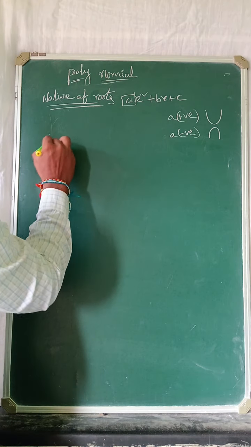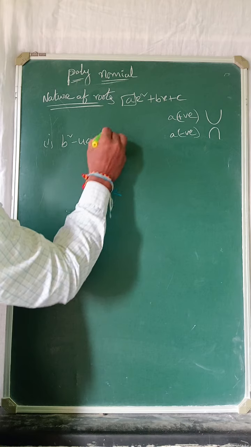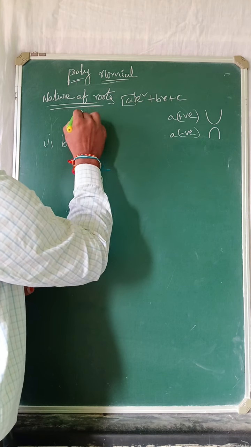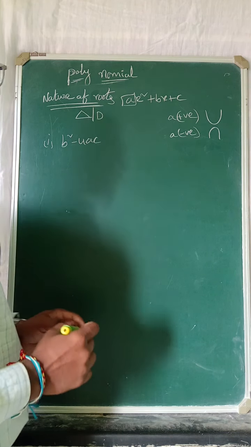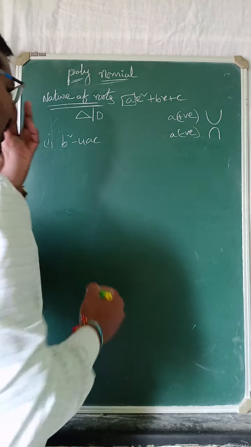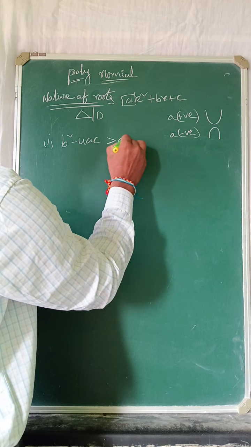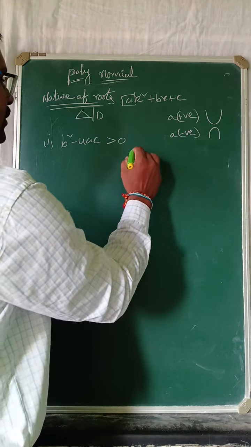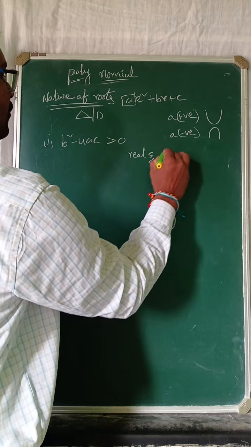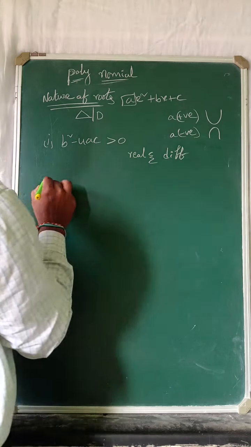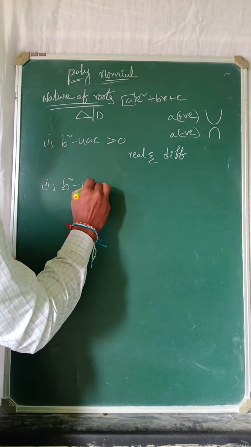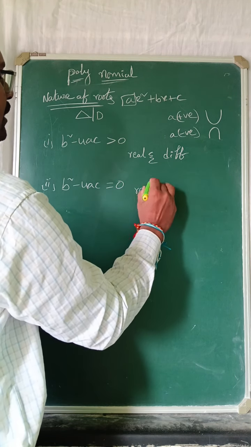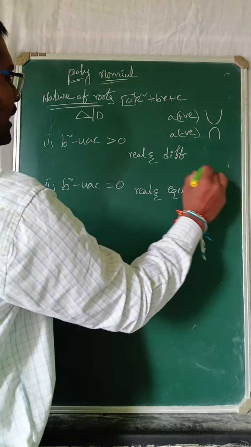Here the first point is b square minus 4ac. This is the nature of the root. We denote it either with delta or with capital D. Here, when b square minus 4ac is greater than 0, the roots, the solutions, come out real and different. Suppose b square minus 4ac is equal to 0, here the roots come out real and equal.